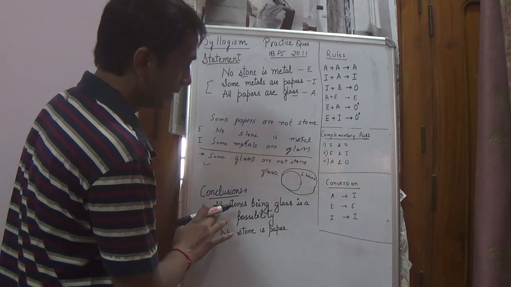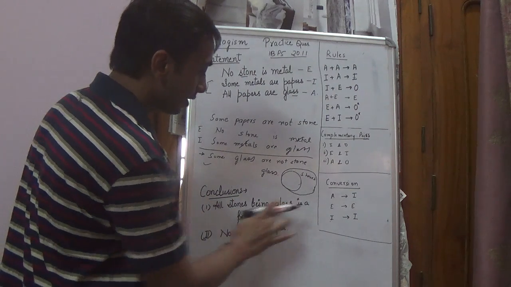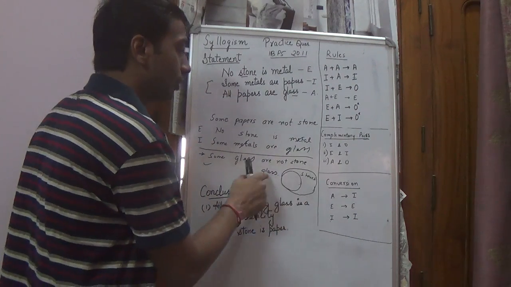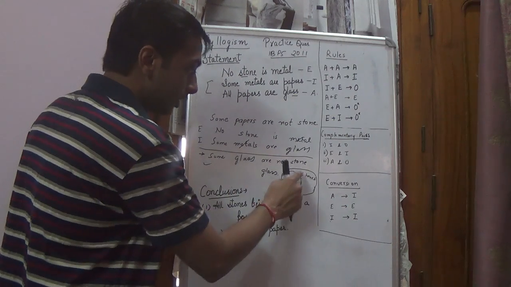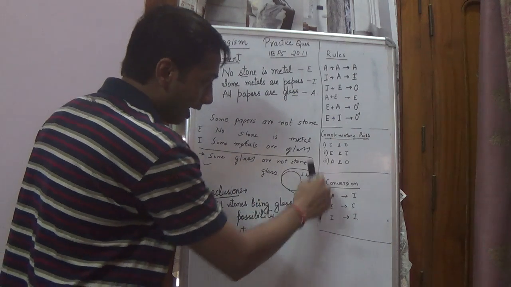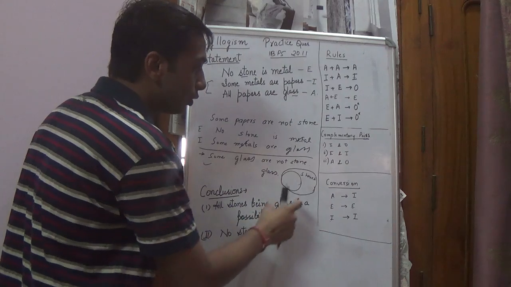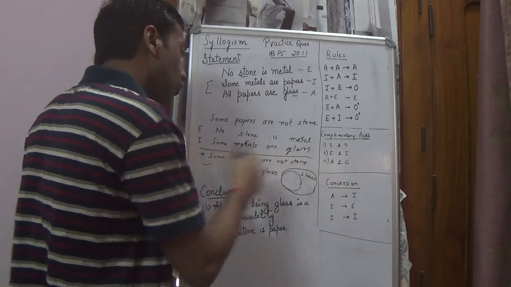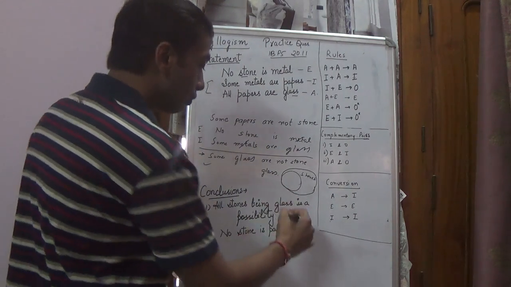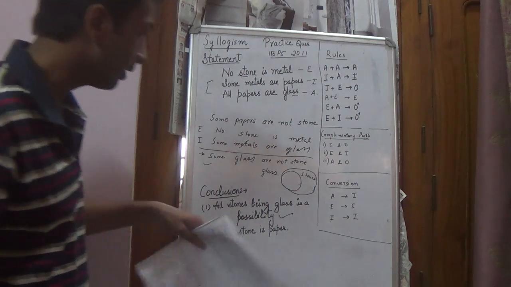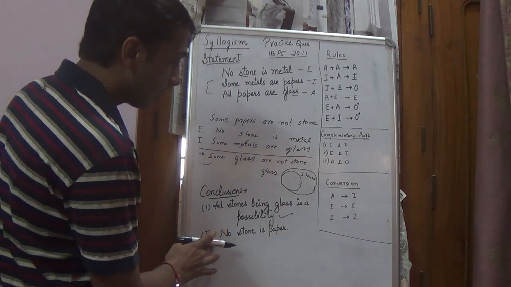Now we'll see this statement. All stones being glass is a possibility. Yes, it is a possibility, because all the stones are lying within this glass circle. So we can say all the stones being glass is a possibility. There could be other possibilities also, but this is also a possibility. So this is correct.